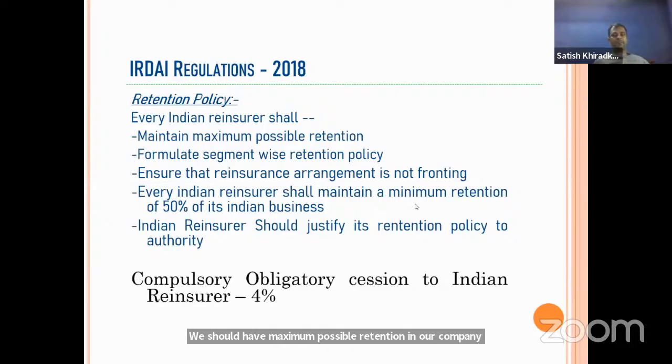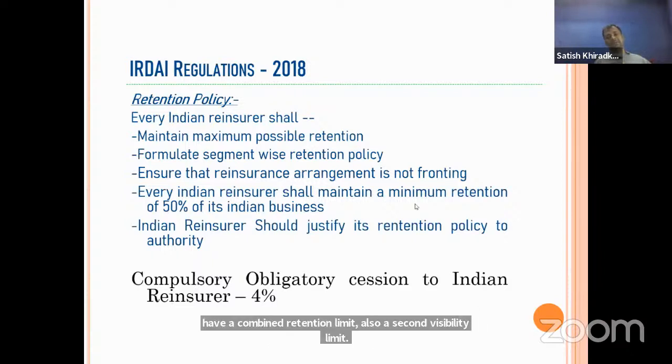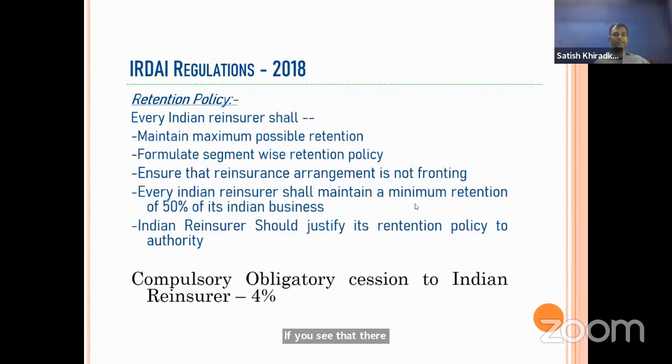Next, formulate segment-wise retention policy. We should have a combined retention limit, also a segment-wise retention limit. I will show you the table, the portfolio-wise or combined, how to do, a proportionate how much, or non-proportionate how much retention, or how much reinsurance cession can be done. That is decided by the IRDA.